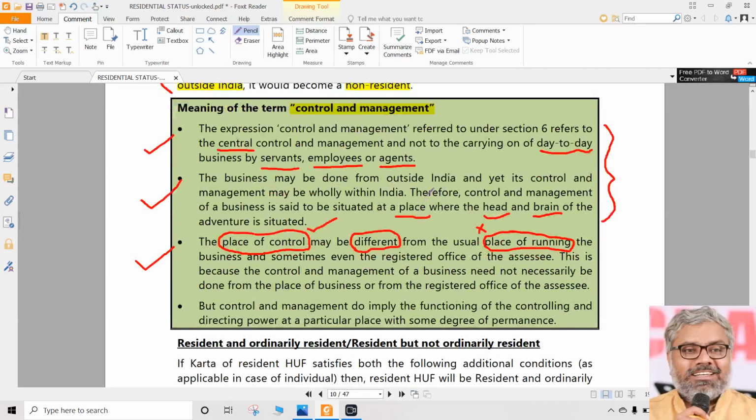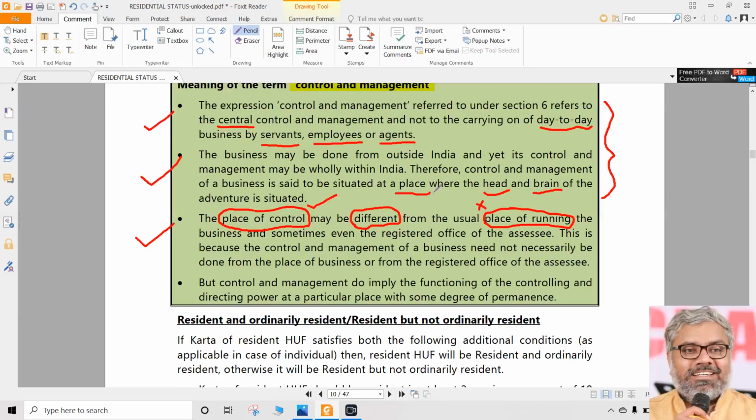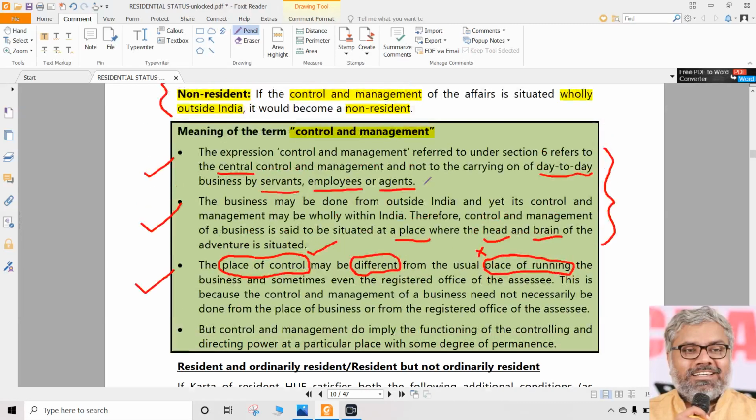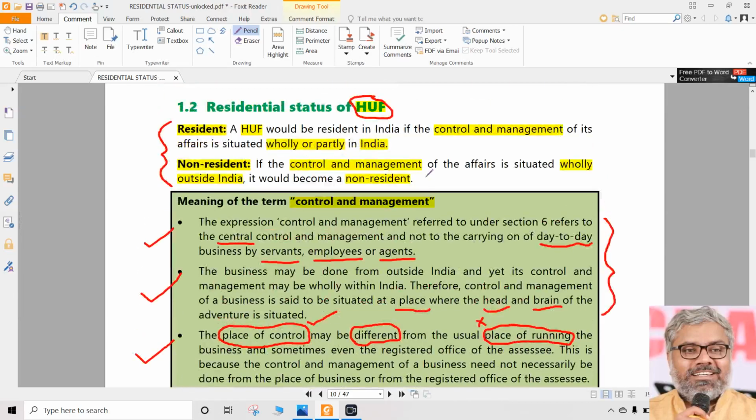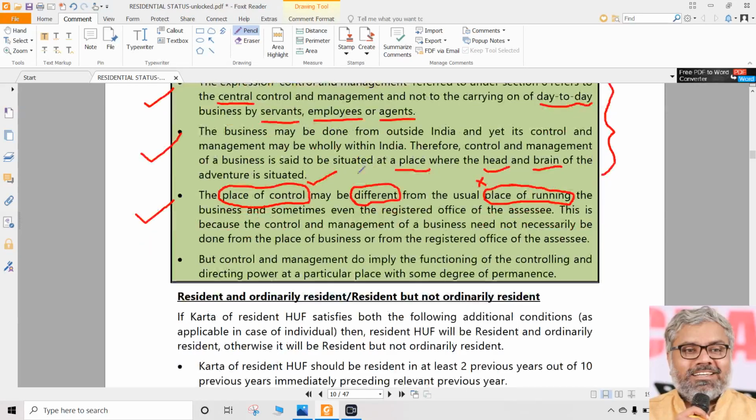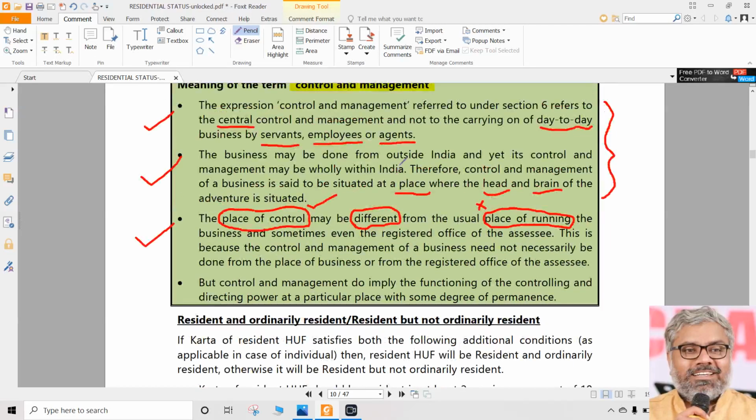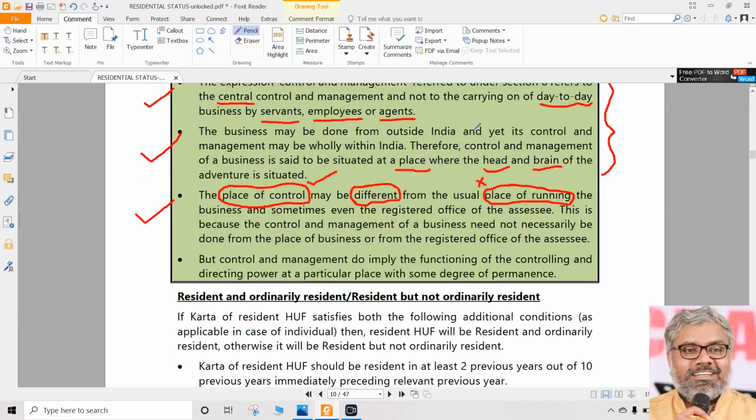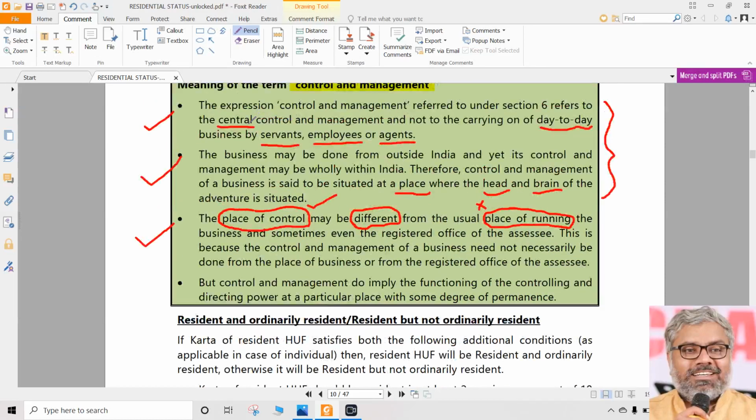If we want to determine the residential status of HUF, which will definitely be required for every previous year, every assessee should know what their residential status is. For that purpose, there has to be a check whether the control and management, whether wholly or partly, is situated in India or not. While determining so, all the things are mostly telling the same thing. Operational things do not matter, control matters, central control matters.